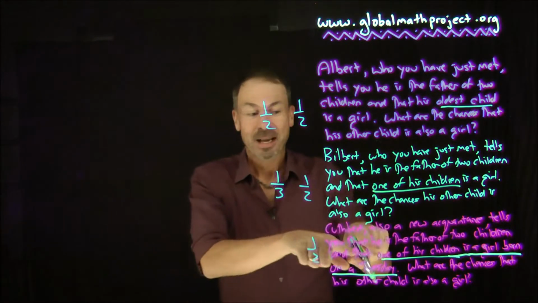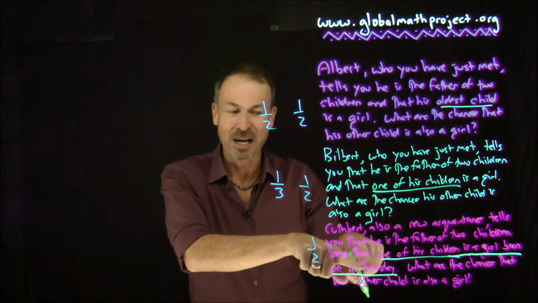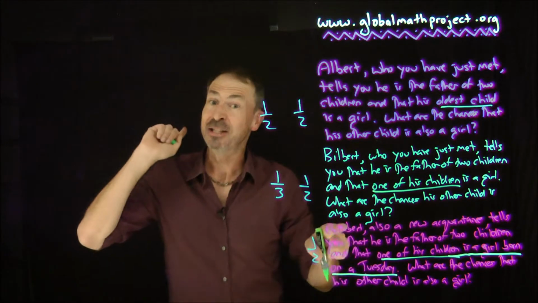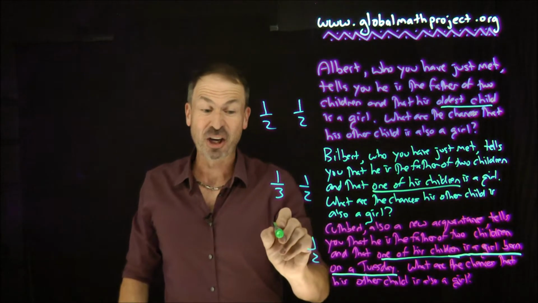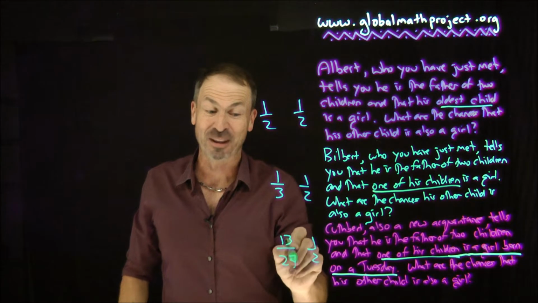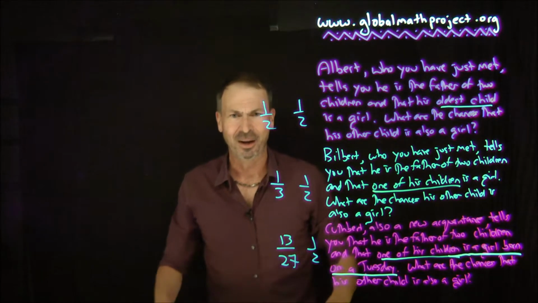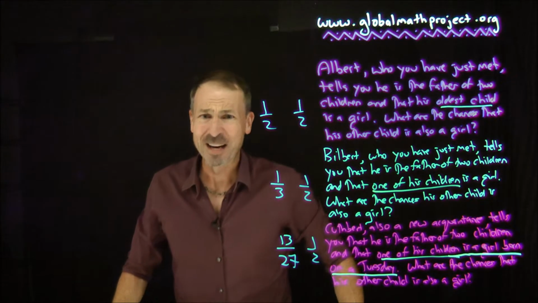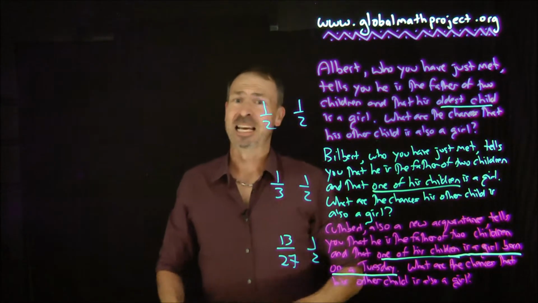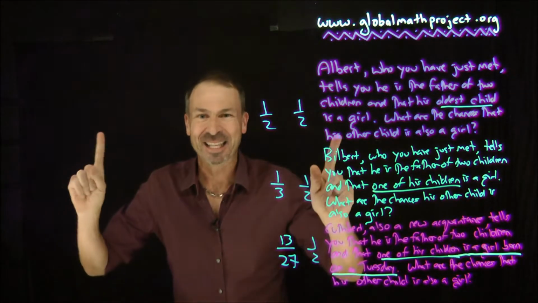And then they say, this information about being born on a Tuesday, I know it seems irrelevant, but actually it's not irrelevant. It changed the chances. It changed the chances to this crazy number, 13/27. Whoa, where does that come from? That seems insane. But here's the thing.